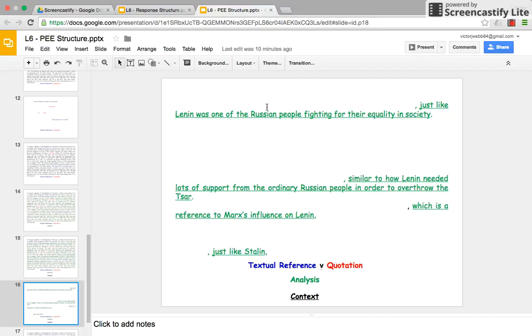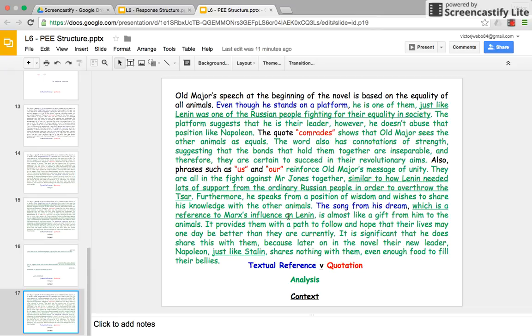You need it. And if you have a look at the way I've structured it, a lot of times it's just about at the end of an explanation, comma, just like, similar to, which is like, which is a reference to. So it's not about adding in separate sentences necessarily. It's just about going, once you've explained what happens in Animal Farm, Old Major gives a speech, comma, which is like Lenin did. That is how we can get context in there. This is not easy to do in the sense of writing a paragraph like this. It will take practice, but again, with the work we do in lesson, with this video for revision, it should be able to help you.